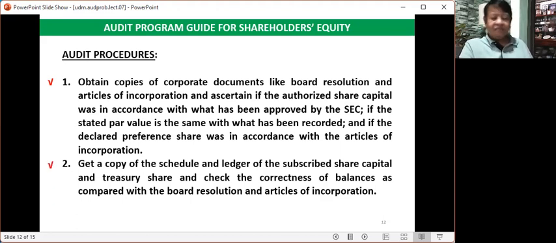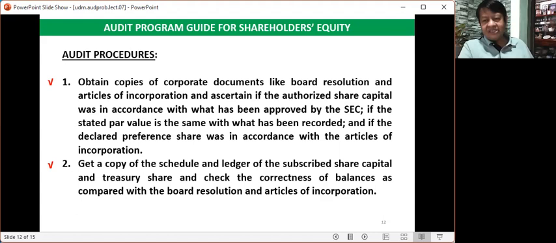And then, number 2 procedure, get a copy of the schedule and ledger of the subscribed share capital and treasury share, and check the correctness of balances as compared with the board resolution and articles of incorporation. So this is very basic among the auditors.